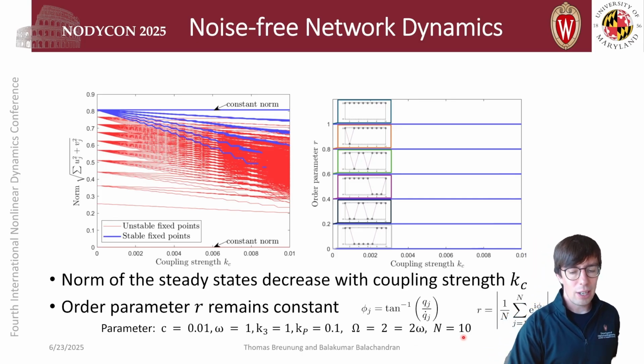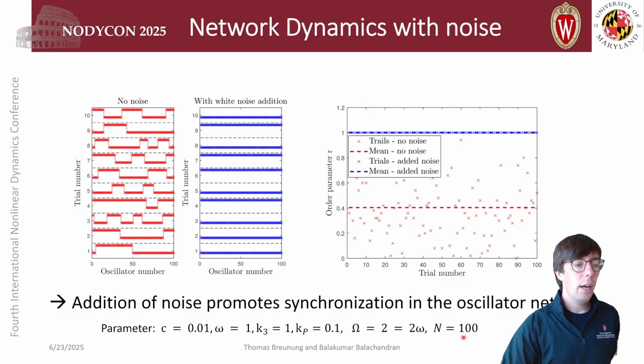Now if we advance to a higher order network and start adding noise to the system, for random initial conditions, these are now the steady state distribution of the phases after a long while for a number of trials. We observe that the phases of the oscillators tend to alternate between two values here. So in each trial we don't observe perfect synchronization.